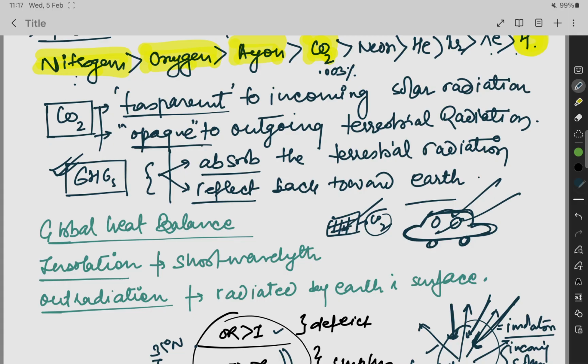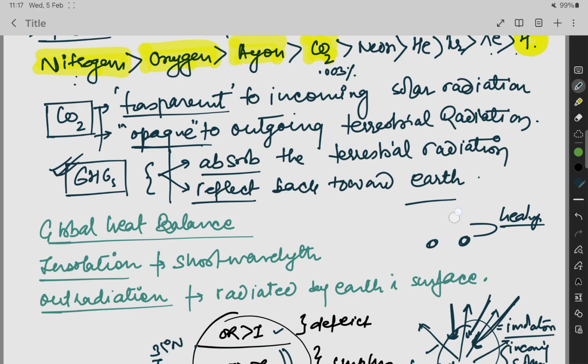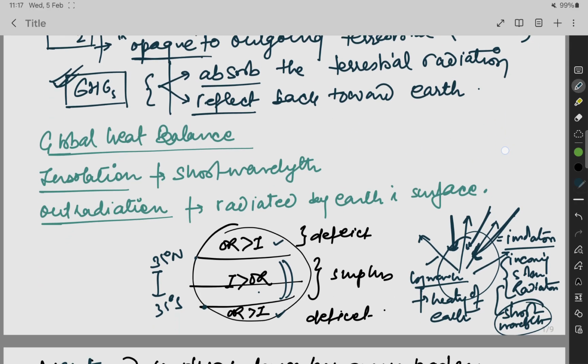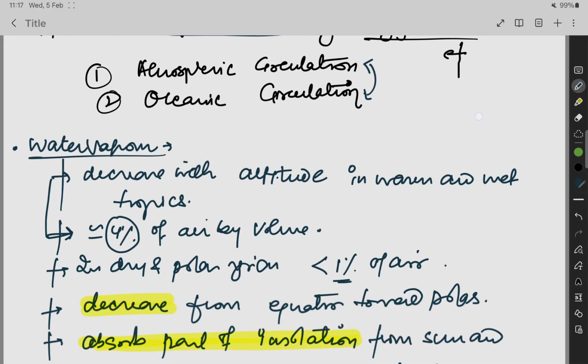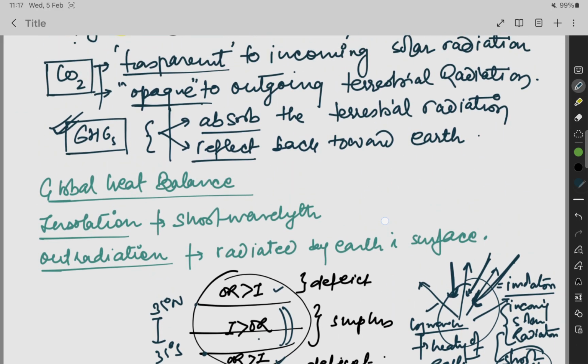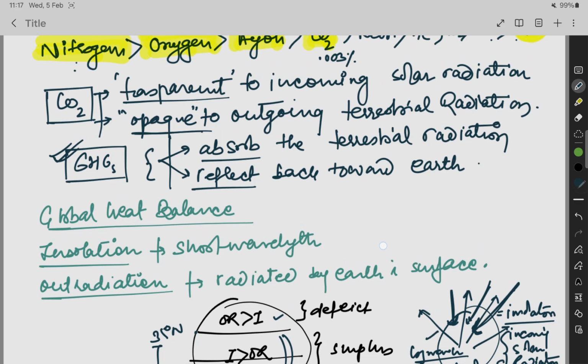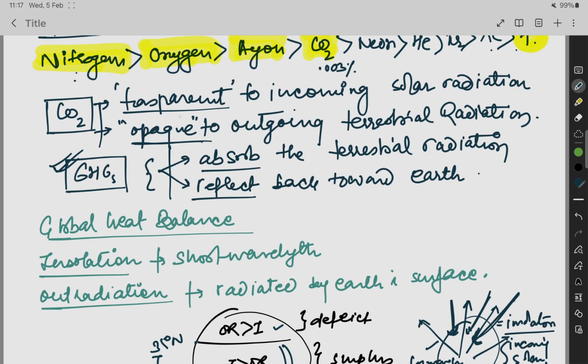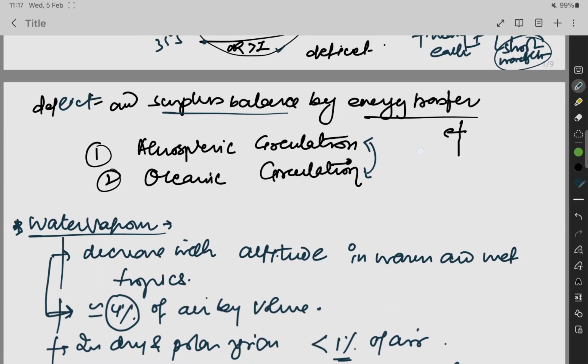It is transparent to the incoming radiation, but opaque to the outgoing radiation, so the car heats up. It's a common example of global warming. So the thing we have to remember is that CO2 is transparent to the incoming radiation and opaque to the outgoing radiation.